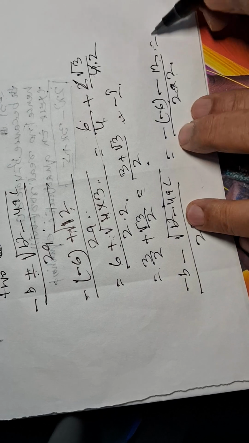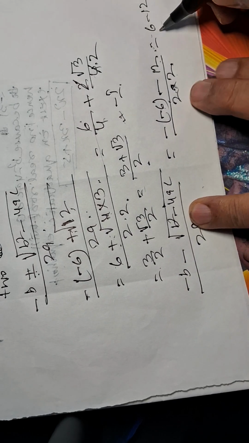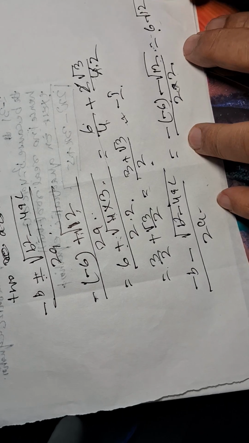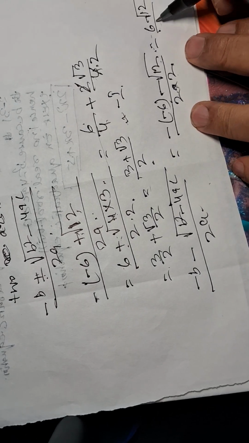Now for minus, this will be 6 minus root 12 by 4.